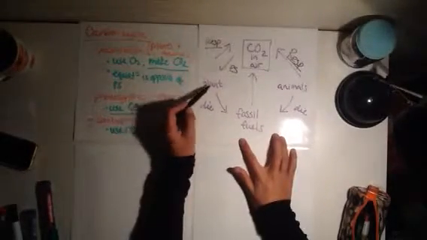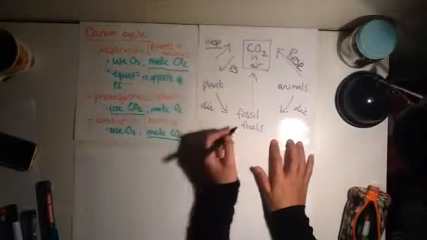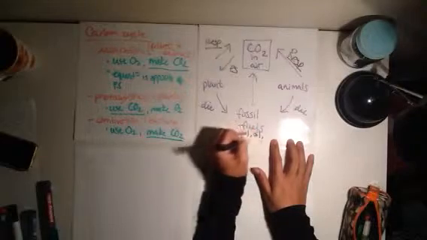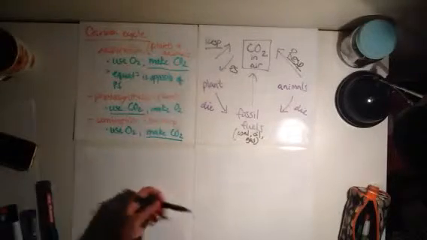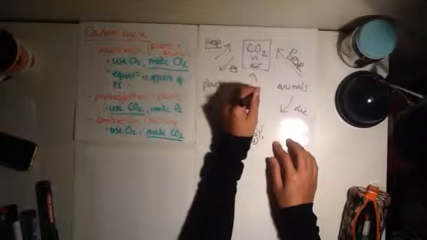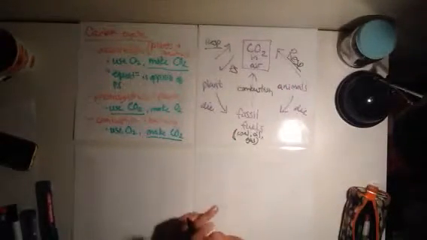Now, once the plants and animals die, they can make fossil fuels. Remember, your three types of fossil fuels are coal, oil, and gas. Now, when you burn fossil fuels, they're going to produce carbon dioxide. What is another word for burning? This here, it's going to be combustion. So when you burn these fossil fuels, or combustion, it's going to release carbon dioxide into the air. So those are your three main processes.